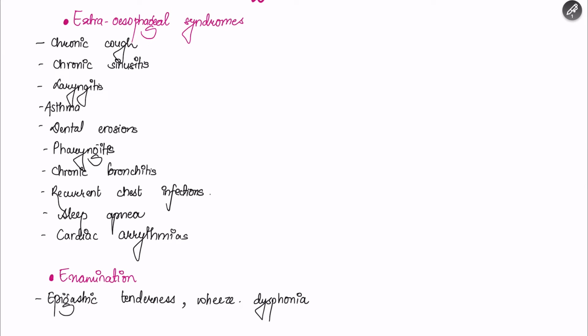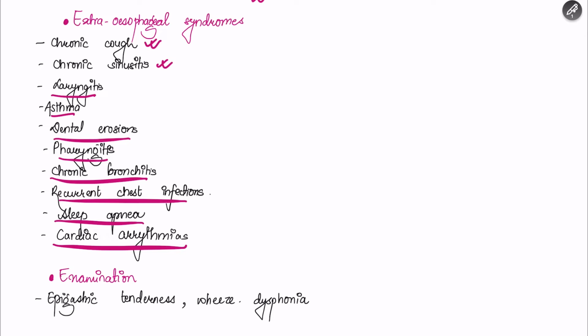Talking about extraesophageal syndromes, the patient may present with chronic cough, chronic sinusitis, laryngitis, asthma, dental erosions, pharyngitis, chronic bronchitis, recurrent chest infections, sleep apnea, and cardiac arrhythmias. On examination, there is epigastric tenderness, wheeze, or dysphonia.